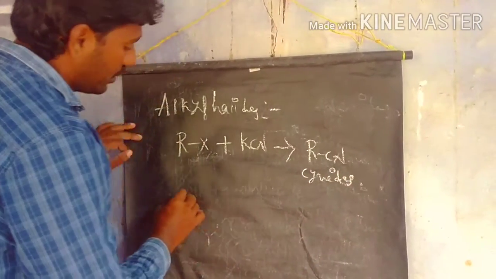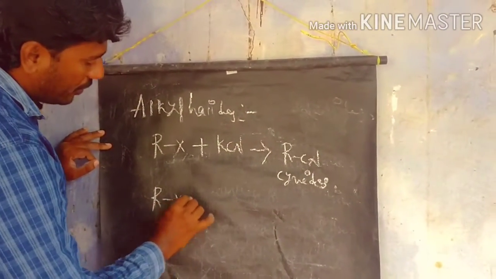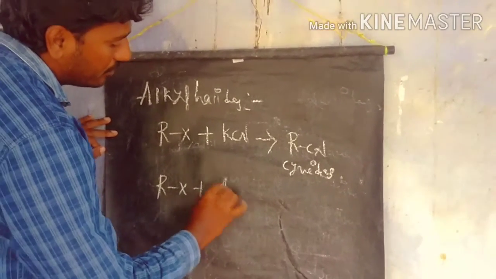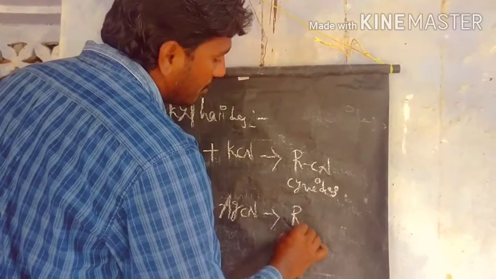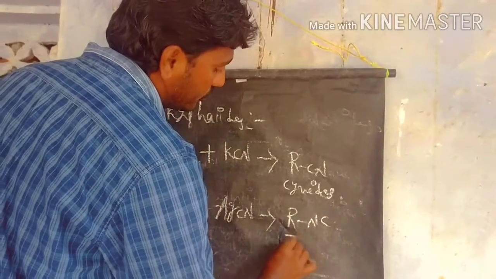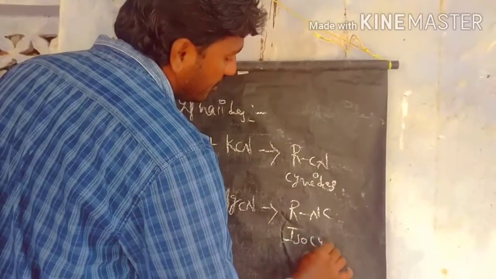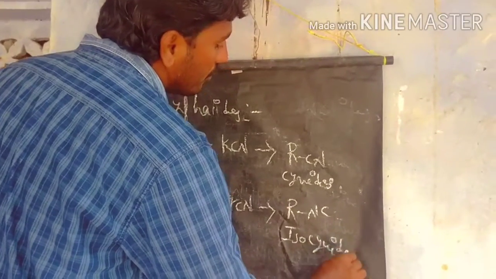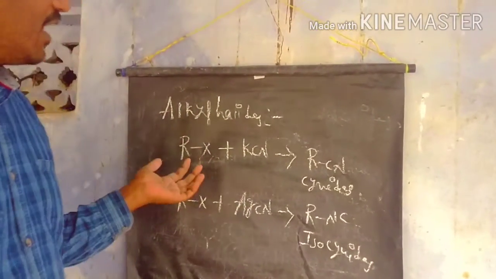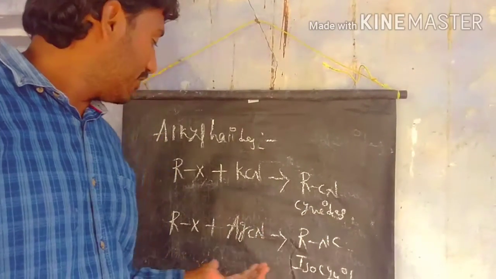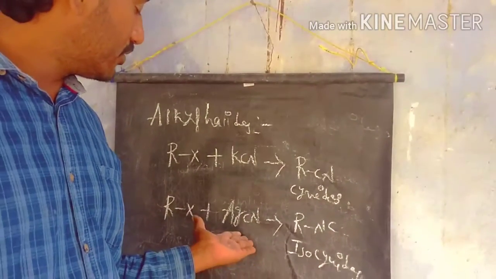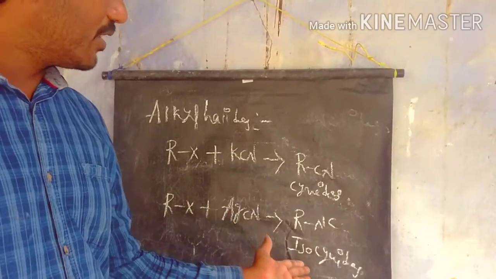If the alkyl halide reacts with silver cyanide, it prepares the isocyanide. So that is the major difference between these two compounds. For example, if alkyl halides react with potassium cyanide, they prepare the cyanides; if alkyl halides react with silver cyanide, they prepare the isocyanides.